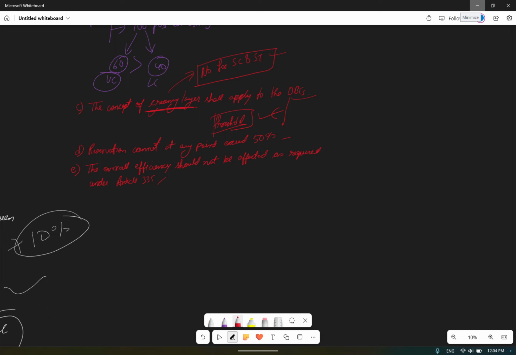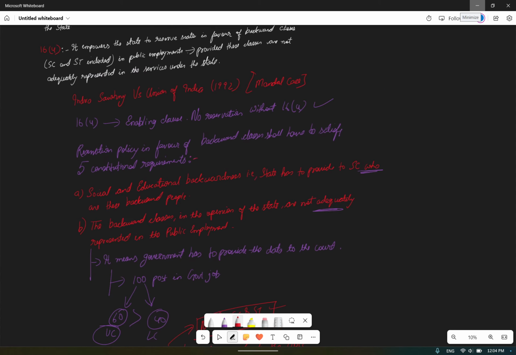Okay, so the Indra Sawhney case. In the Indra Sawhney case, the power conferred by Article 16 Clause 4 enables the state to provide reservation only at the entry level. It is an enabling clause. No reservation will be provided without Article 16. So through the Indra Sawhney case, it was concluded that Article 16 will be considered as the entry level reservation.